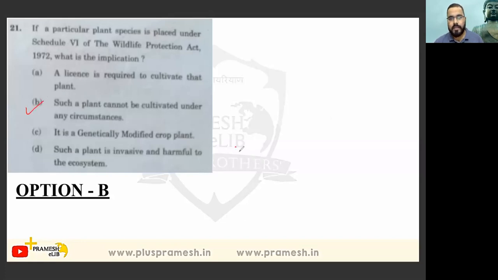Option B. This question is pretty easy, and it is factually covered in the previous year questions also, so it is motivated by previous year questions. We are supposed to learn all the Wildlife Protection Act sections and schedules which are given. So this one is an easy category question. Let's move to the other one.